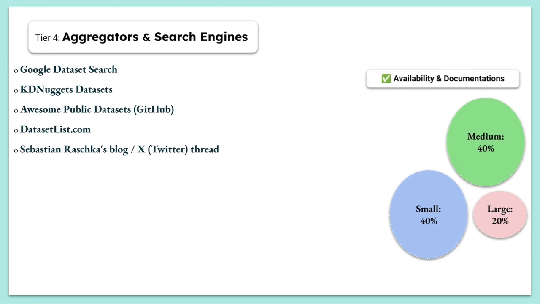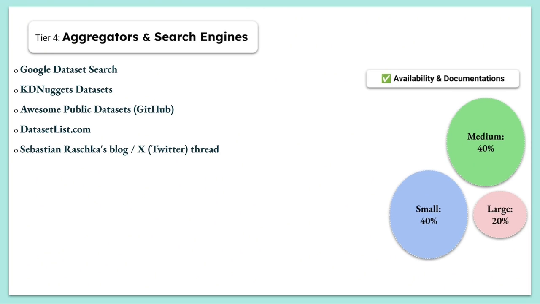Then we have KDnuggets datasets. I also want to highlight that this website has a lot of amazing blogs related to AI and deep learning, machine learning, optimizations, etc. So if you want to keep up to date, check this website. And we also have Awesome Public Datasets on GitHub. It's a big, well-known GitHub source. It's also worth mentioning, and I want to emphasize, that for all these websites, I will add all of the links down below this video, so feel free to check them out as well.